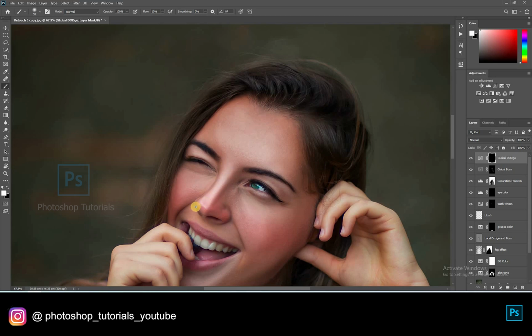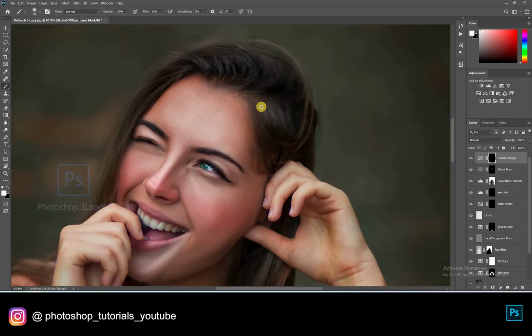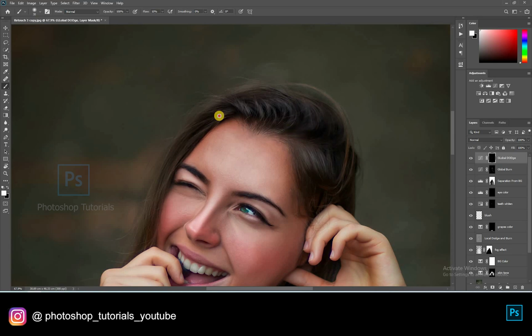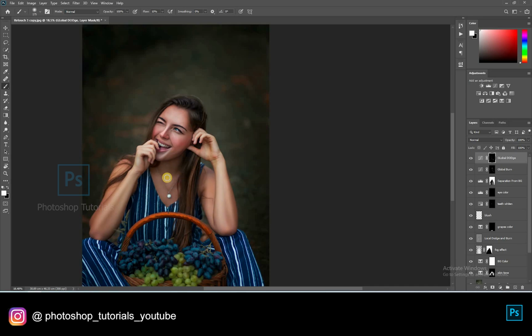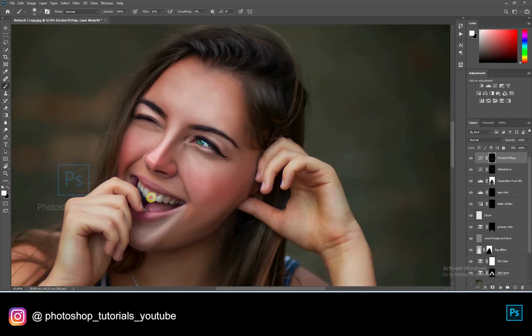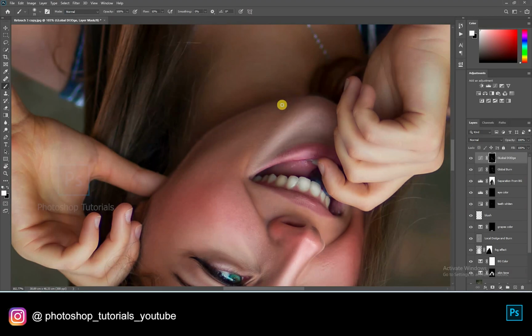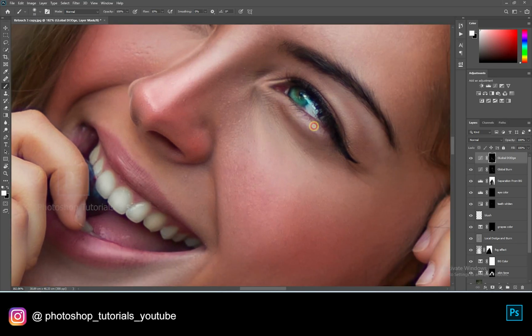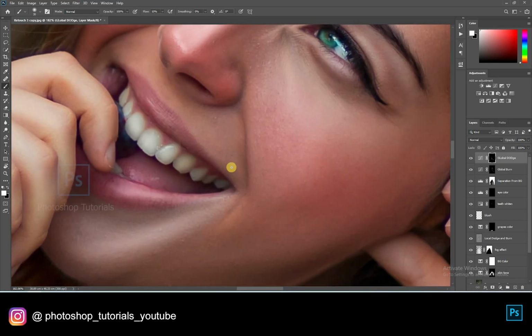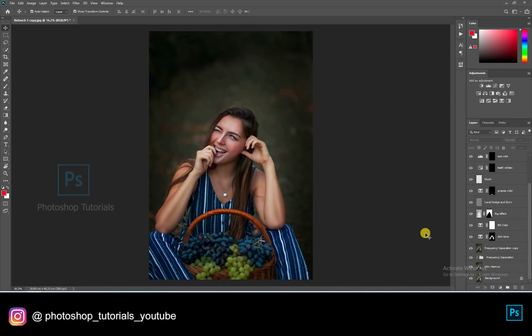Dodge only the areas where you see highlights on the subject. Okay, we've come to the end of global dodge and burn.